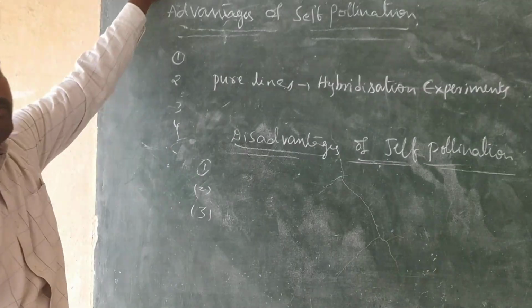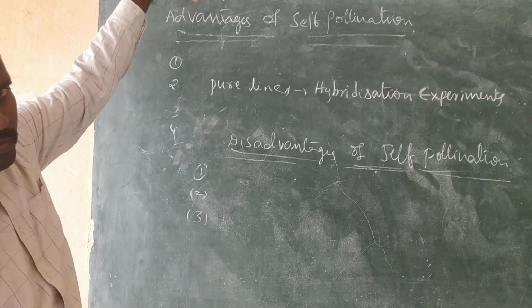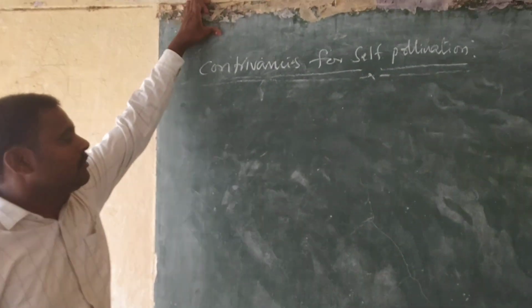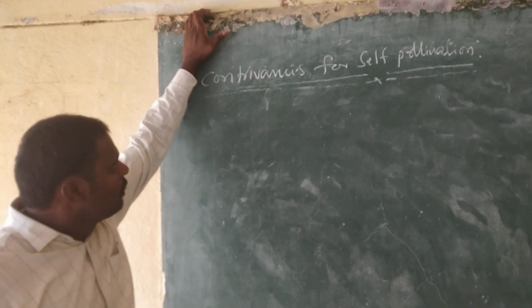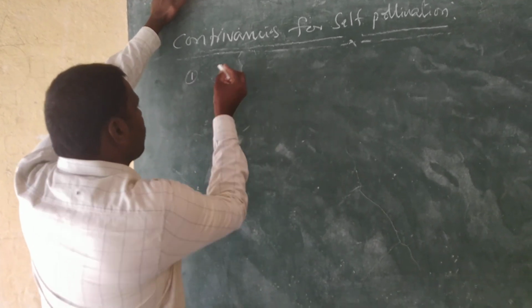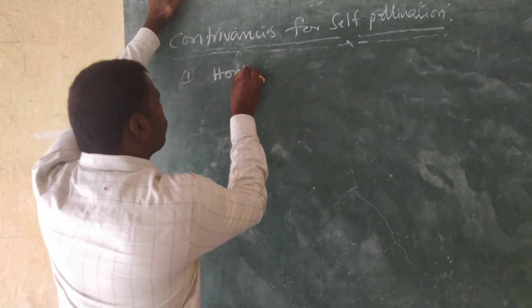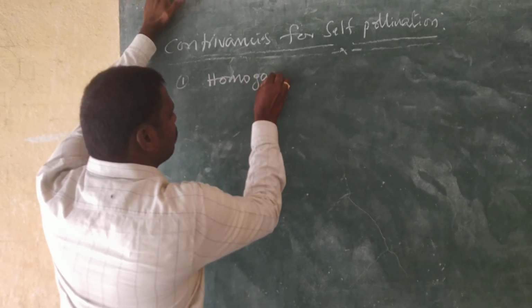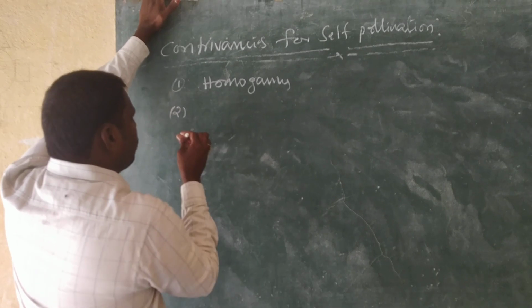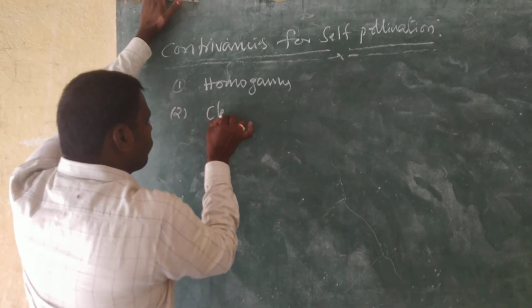Yes, so we will start the contrivances for self-pollination. The first one is homogamy. The second one is cleistogamy.